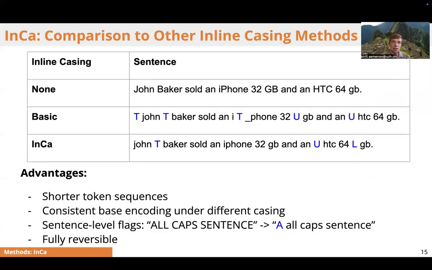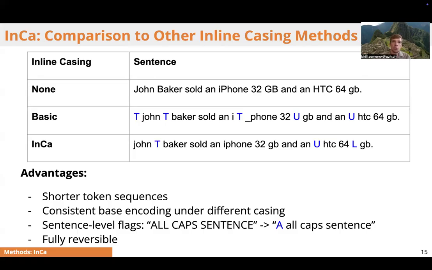In classical inline casing, every cased word should be prepended. Also, words like iPhone would tend to be over-segmented because the explicit information would be put before each casing occurrence. While in our case, it is unnecessary because we just memorize the most frequent casing.